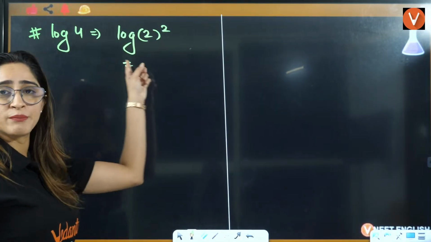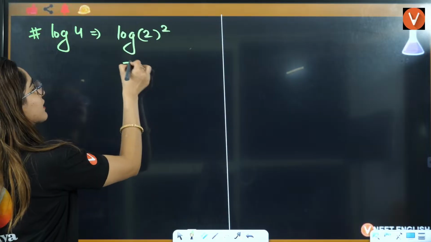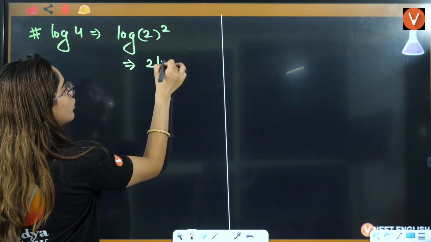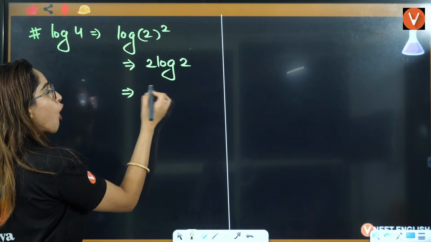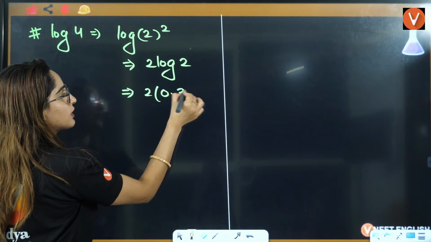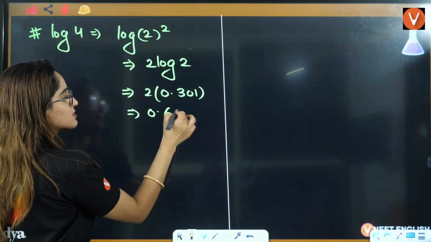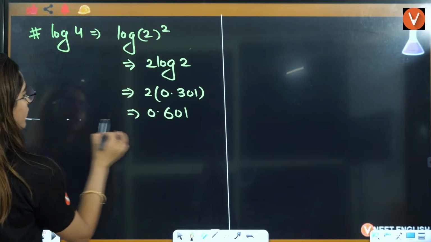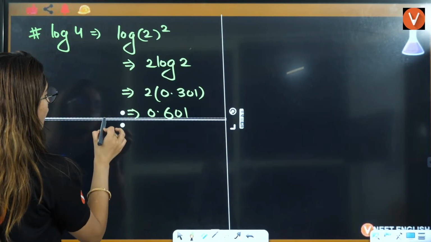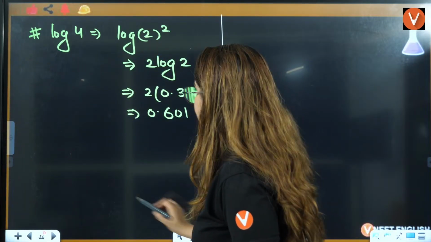So whenever something is in power, now we will apply the property. Can I write it as 2 times log base 10 of 2? Log 2 is nothing but 0.301. So the answer will be equal to 0.602. So the value of log 4 is 0.602. Okay, guys, understood? Yes, everybody.